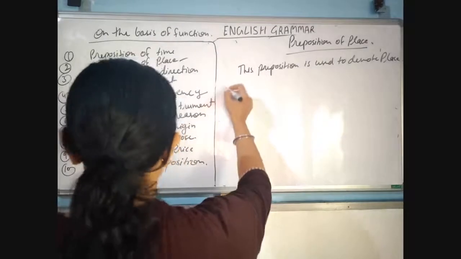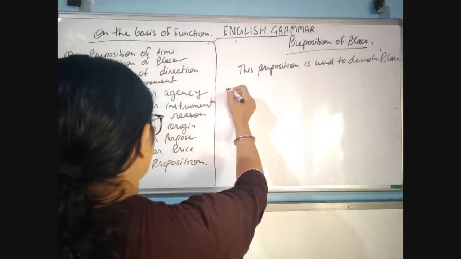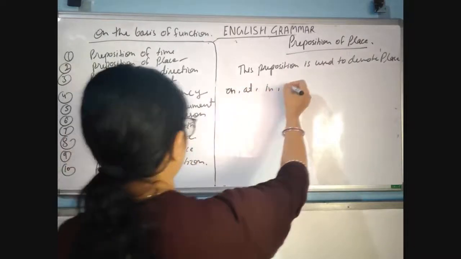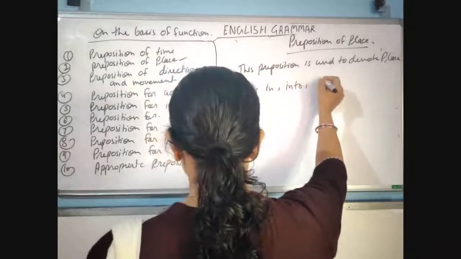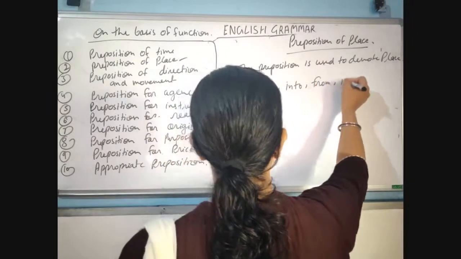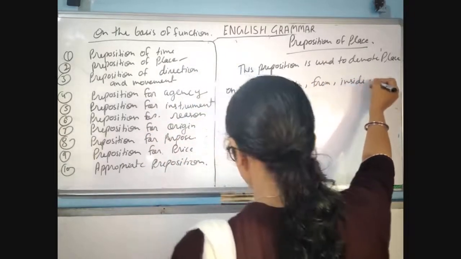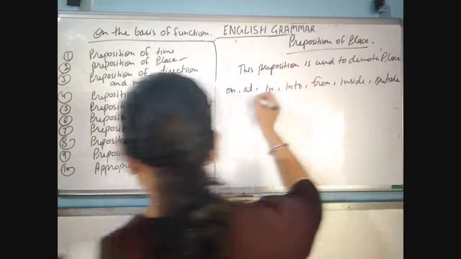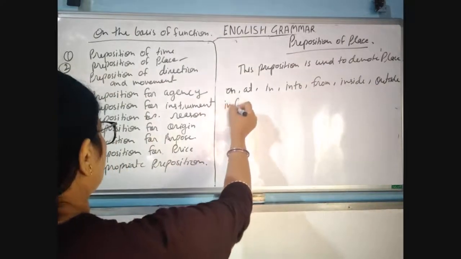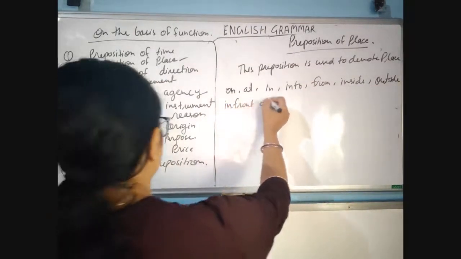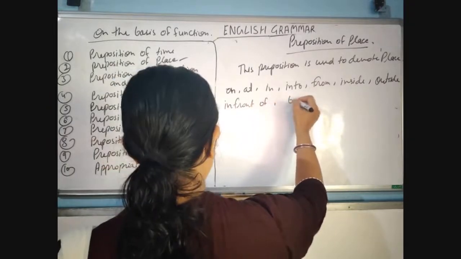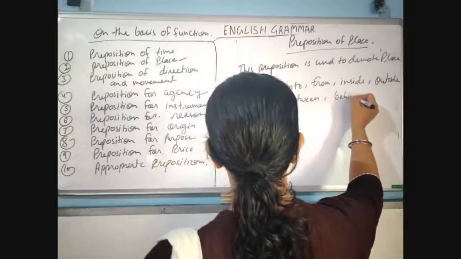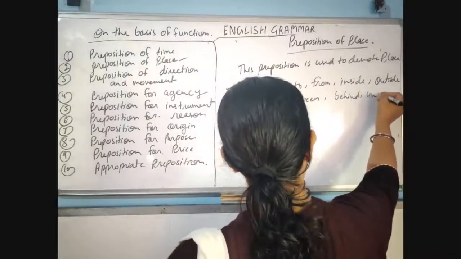Examples: on, at, in, into, from, inside, outside, in front of, between, behind, under.